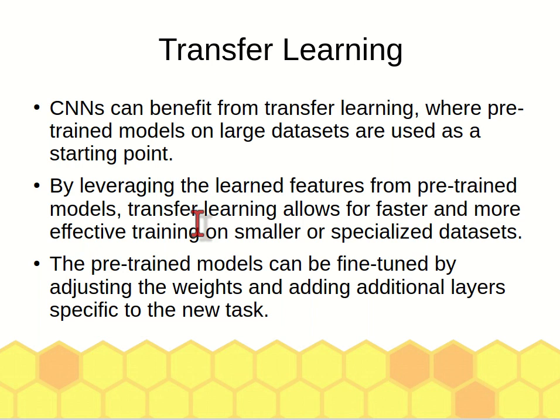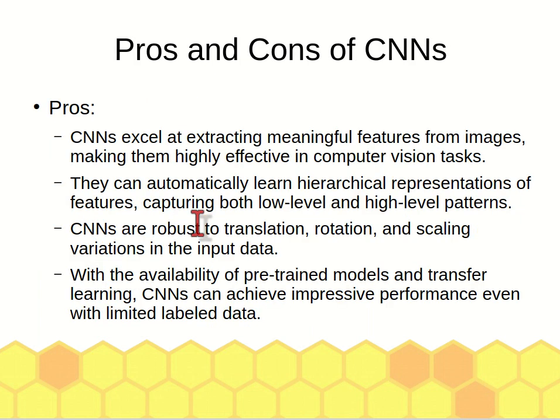The pros and cons of CNN. The main advantage of CNN is that feature extraction is not required, because you can feed the raw data into the model, so you don't have to do feature extraction, unlike traditional machine learning methods such as KNN, SVM, and decision tree.